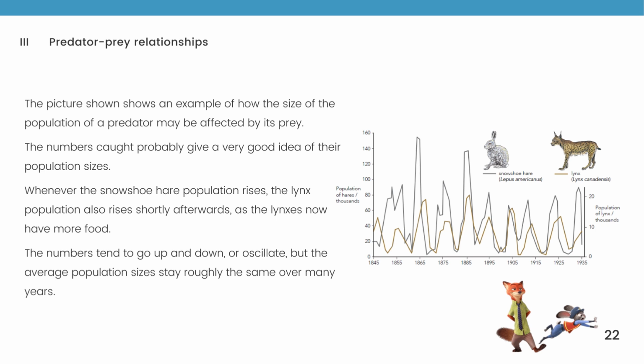The picture shown is an example of how the size of the population of a predator may be affected by its prey. The numbers caught probably give a very good idea of the population sizes. Whenever the snowshoe hare population rises, the lynx population also rises shortly afterwards, as the lynxes now have more food. The numbers tend to go up and down, or oscillate, but the average population sizes stay roughly the same over many years.